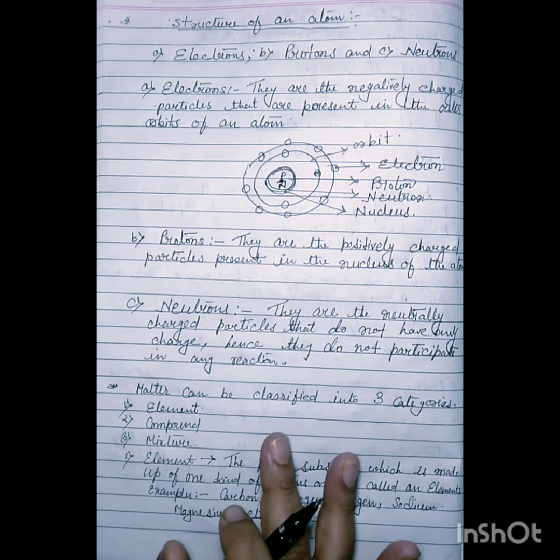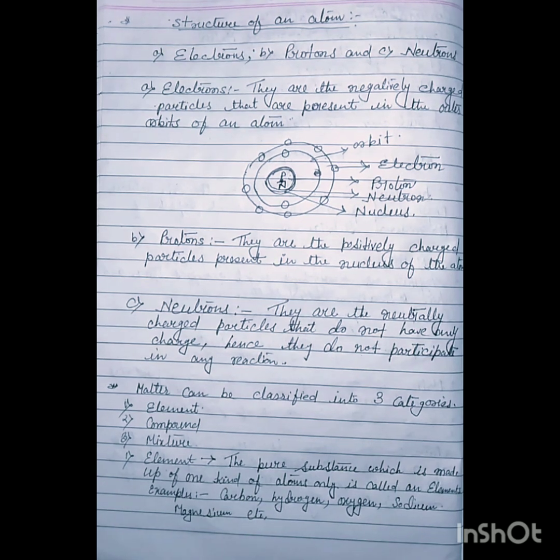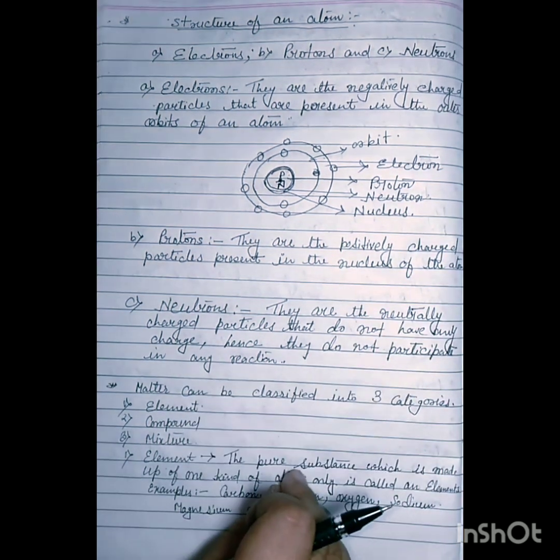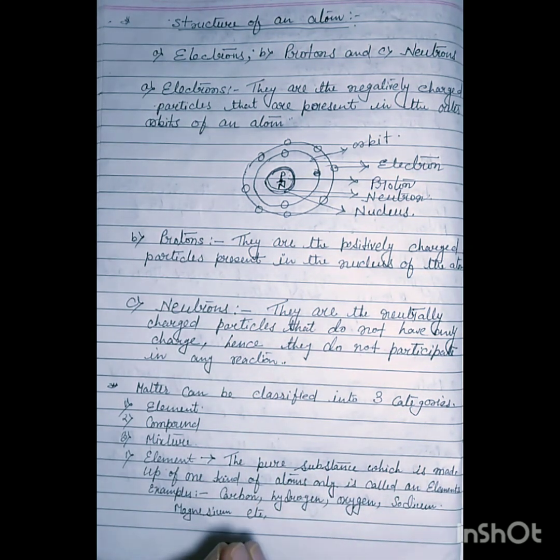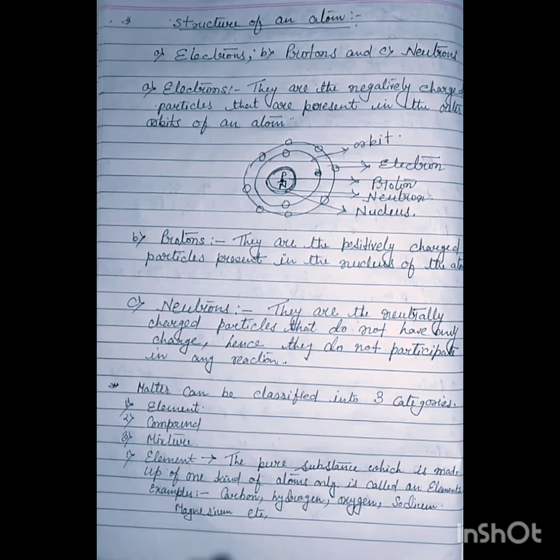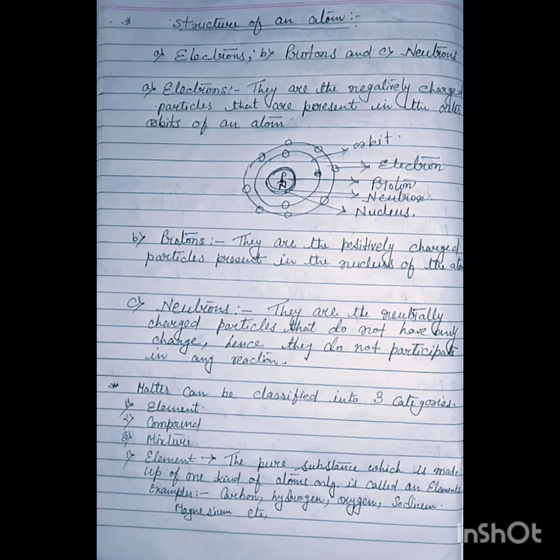There are about 118 different elements known to us. Out of these, 92 elements are natural and 26 are man-made, prepared by scientists in laboratories. Clear, students? All elements are denoted by certain symbols to identify them easily. Some of these symbols are given on the next page.